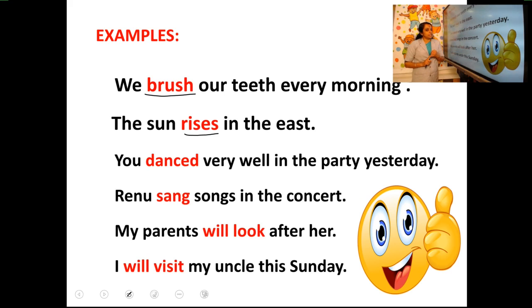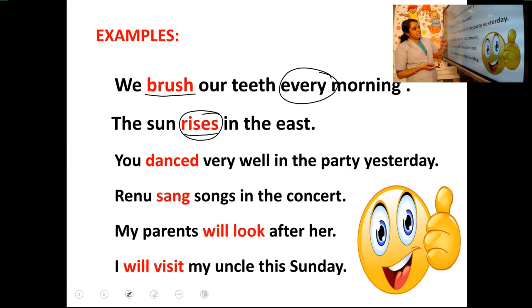Okay, so in simple present tense, what kind of actions do we mention? "We brush our teeth every morning." That every shows that it is an everyday action that happens permanently and it happens every day. It's a habit. And "the sun rises in the east." There also, rises is in simple present tense. It shows it's a general truth that we cannot change. Is it clear? Next, "You danced very well in the party yesterday." There, yesterday shows past action and the verb is danced.